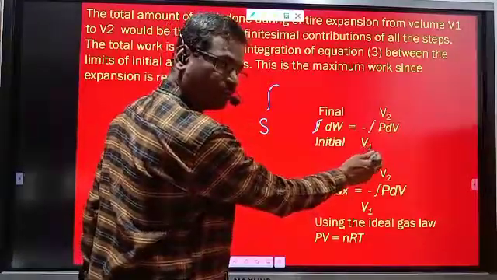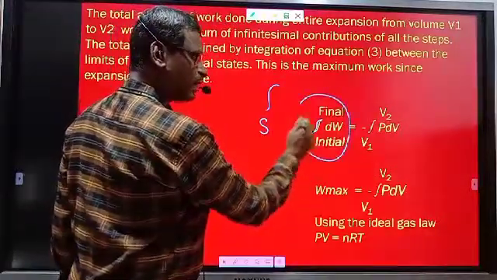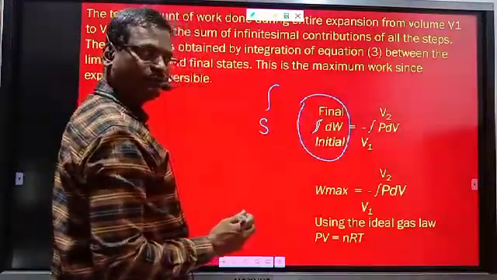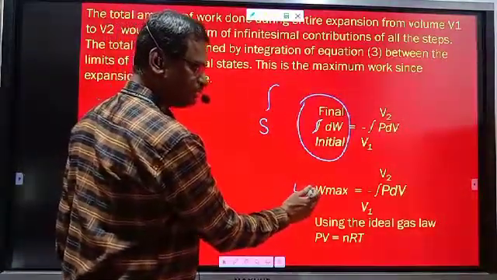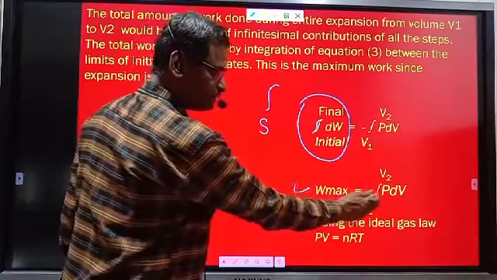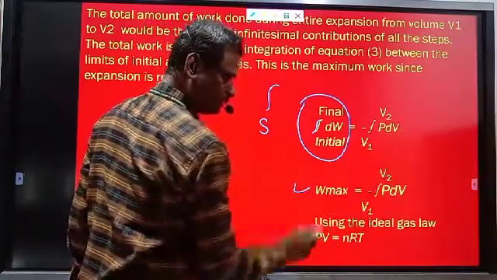V1 is initial volume, V2 is final volume. This addition of work done from initial to final step is known as maximum work done, Wmax. That is equal to minus integration of PdV from V1 to V2.